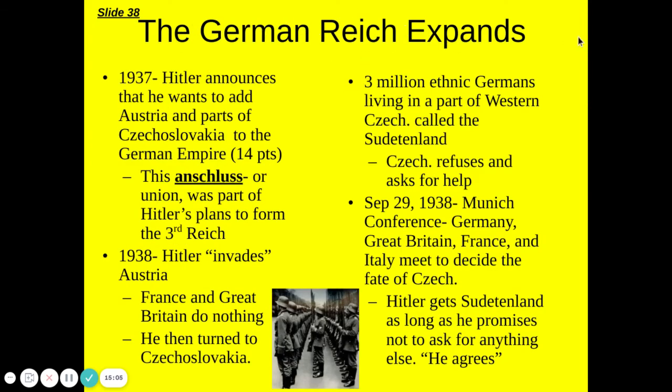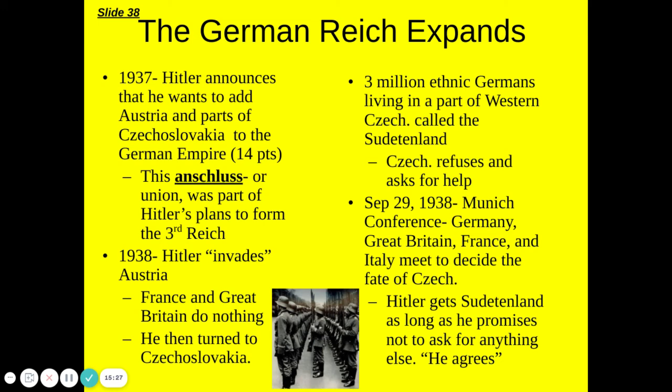So the German Reich expands. That's the German empire government. You can use either one, would be fine. So Hitler decides he's going to add parts of Czechoslovakia. This is called the Anschluss, which is union. And this was basically to form that Third Reich.